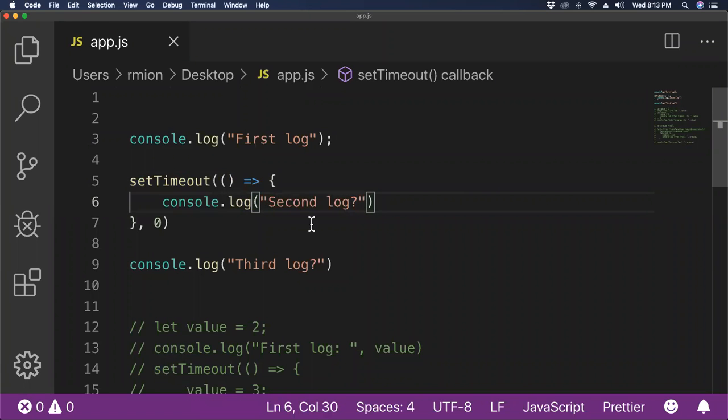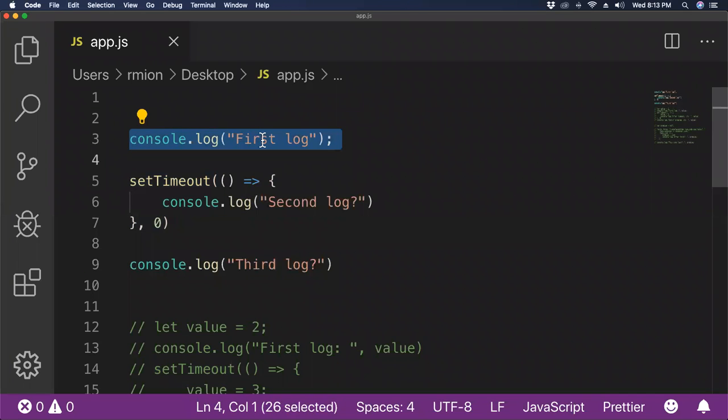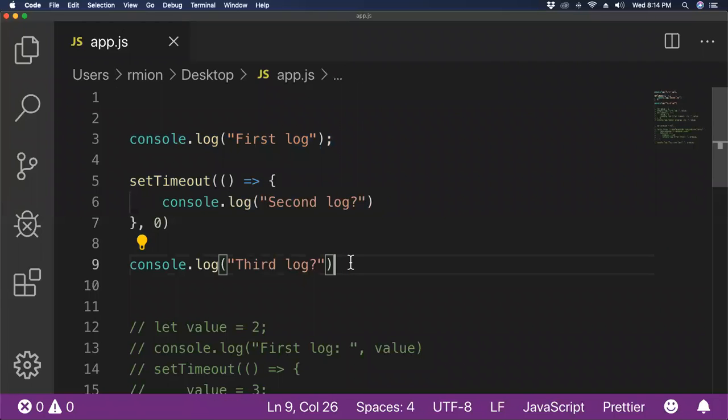So if we think linearly, synchronously, we would think, well, this is going to log first, and then I'm going to see this message, and then I'm going to see this message. That's how I would generally think. This runs, and then I get to this line, and this whole thing runs, and then I get to this line, and this whole thing runs. But it turns out that may not be the case.